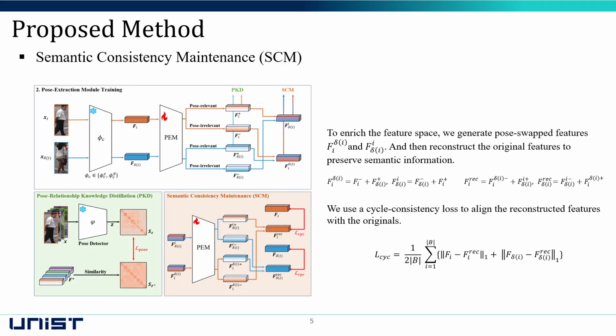The second component is SCM. This step ensures that semantic identity information is preserved in pose-augmented features. The augmentation is performed by combining the pose-irrelevant feature of one sample with the pose-relevant feature of another sample. Then, we reapply the pose extraction module to separate and reconstruct the features. The reconstructed feature should match the original feature. This process enhances the reliability of the pose extraction module.